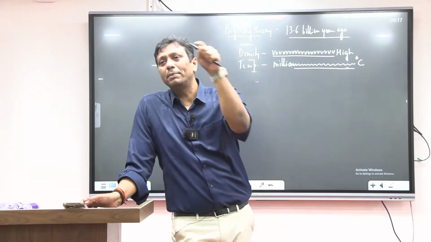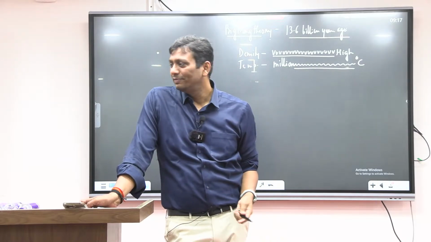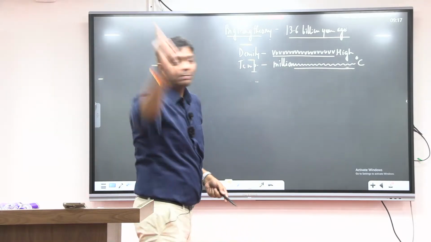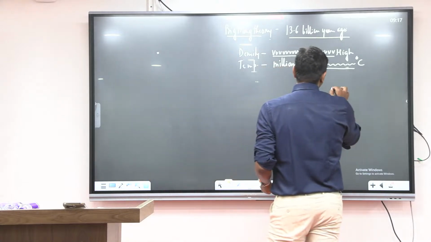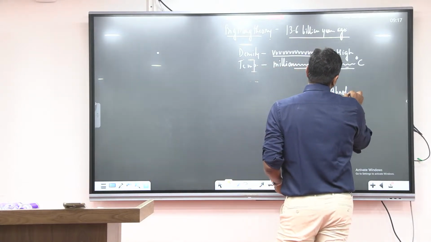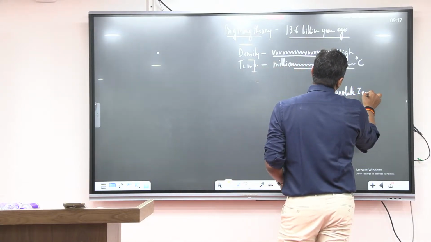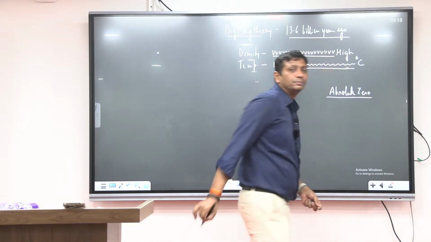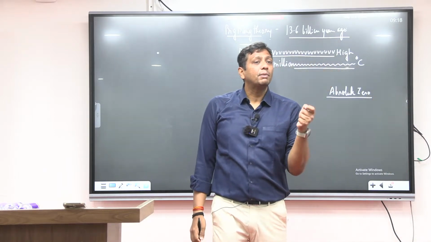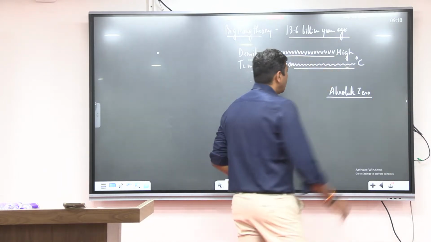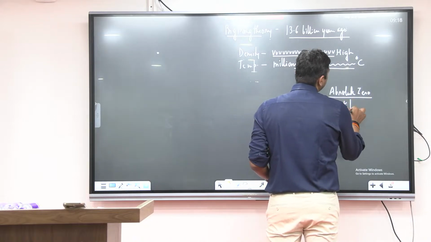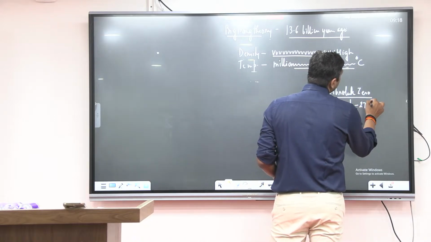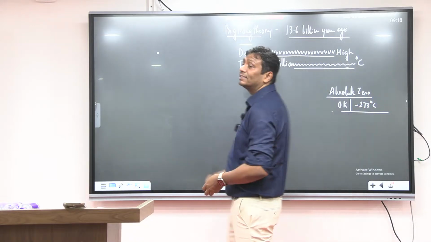What about the minimum temperature? Anyone? Exactly. The minimum temperature is absolute zero. Absolute zero is 0 Kelvin, which is equal to minus 273 degrees Celsius.